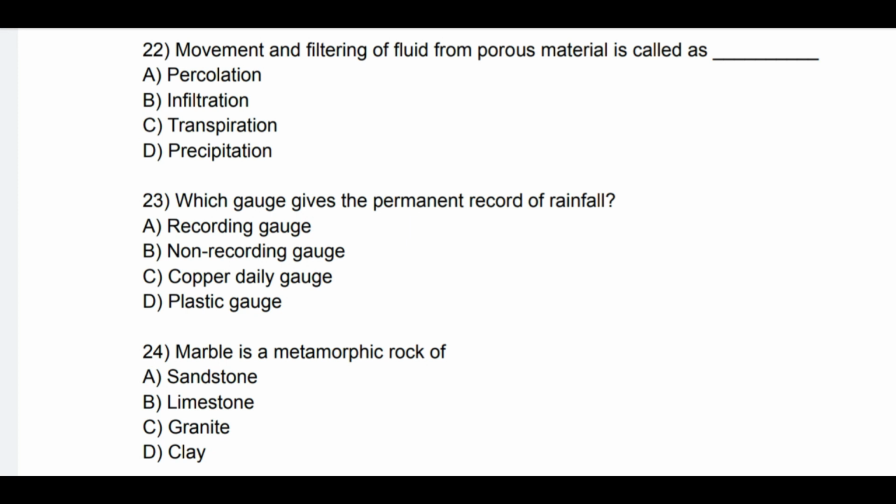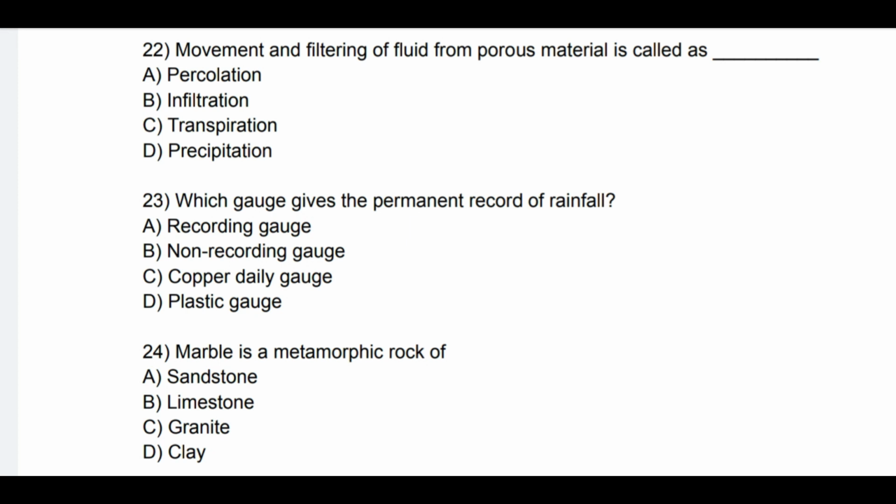Question number 22. Movement and filtering of fluid from porous material is called as. See the options: A. Percolation, B. Infiltration, C. Transpiration, and D. Precipitation. So correct answer is A. Percolation.